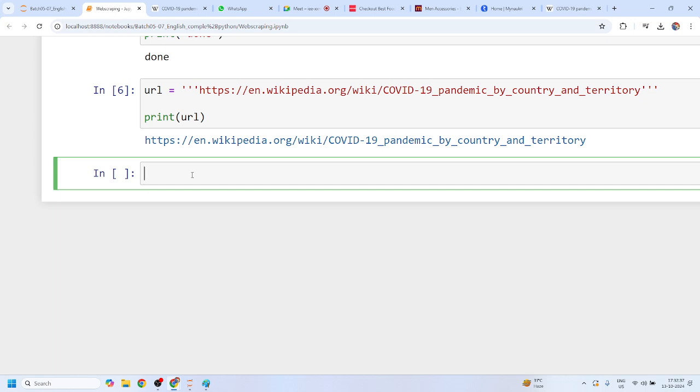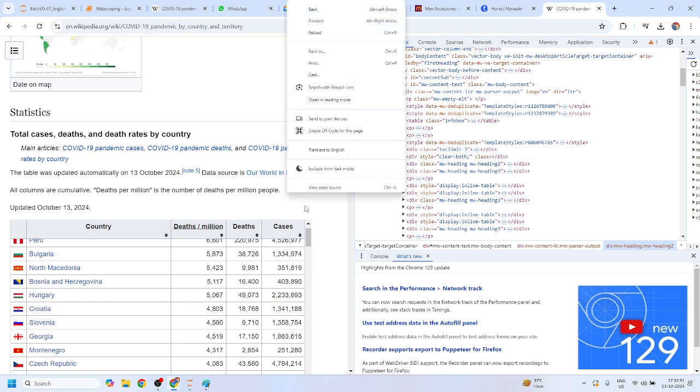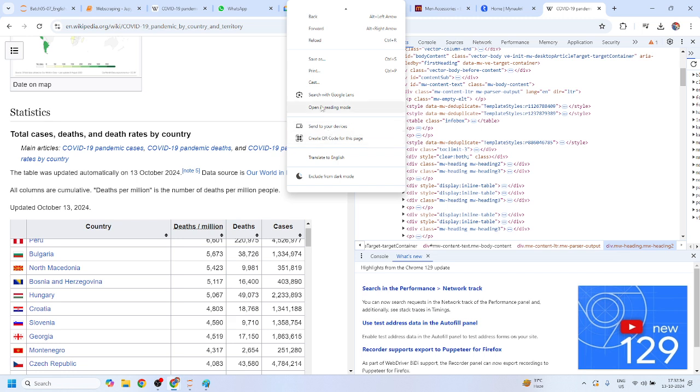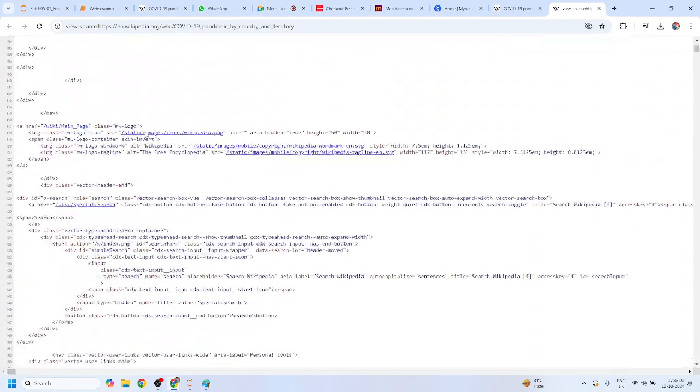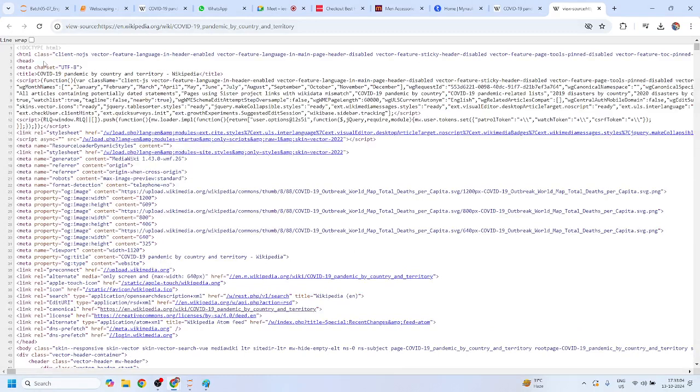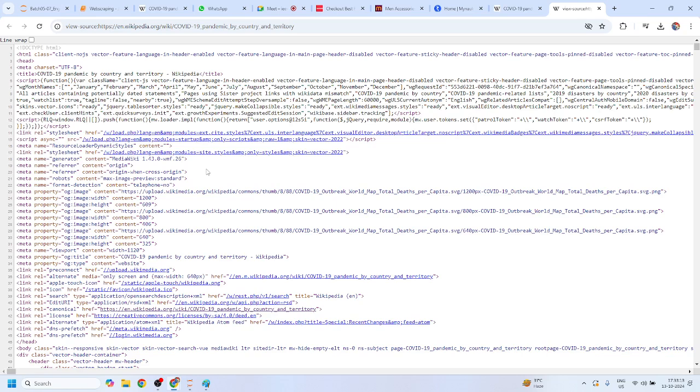Now what is your next task? Yes, Mohit, any question? No, sir. Okay. Mohit, your next task is to get the HTML data. You have two different ways to get this HTML data. First, you can use the view page source command. This is called view page source, Control U. And this is the HTML data that I was asking about. But the problem is that you have to click Control A and then Control C, open your notepad, press Control V, and then save this file as covid.html.